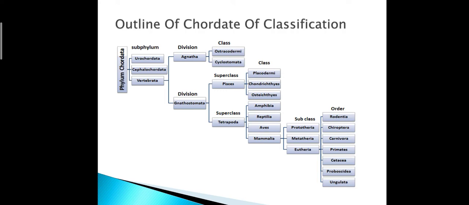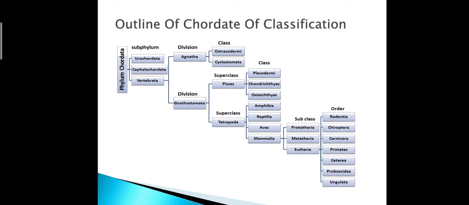But Gnathostomata again divided into two superclasses. The animal which have fins included in Pisces, and the animal which have limbs included in superclass Tetrapoda. This superclass Pisces again divided into three classes: placodermi, chondrichthyes, and osteichthyes. On what basis? On the basis of endoskeleton, it is divided into three classes. And Tetrapoda again divided into four classes. They are amphibia, reptilia, aves, and mammals.